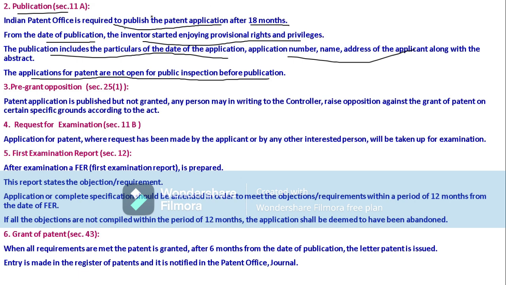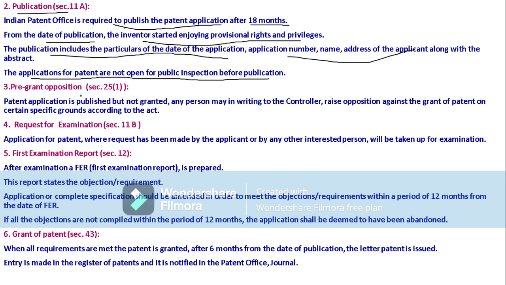So that is known as publication. Through publication the public may see our patent. By seeing our patent, any person can also object to our patent. There are certain grounds for objection also. Depending upon those grounds, if our patent is not up to the mark, then an opponent can go for opposition on our patent.